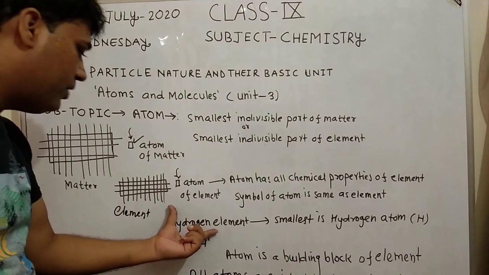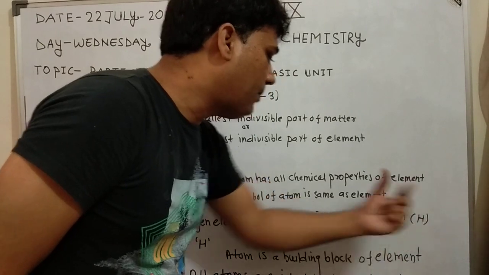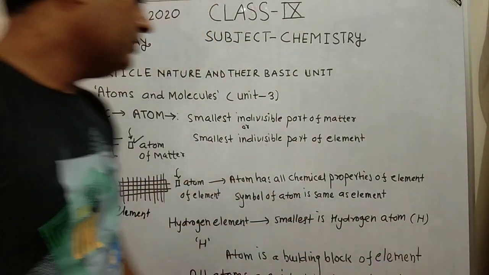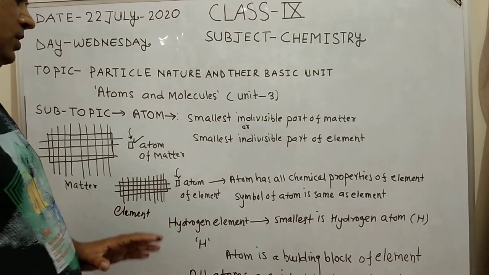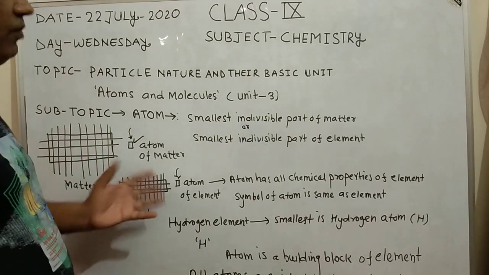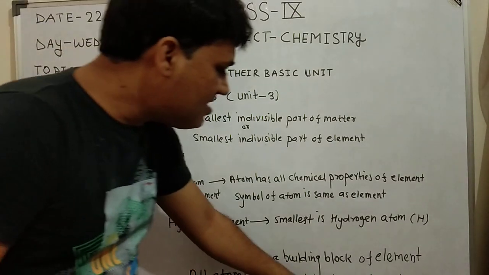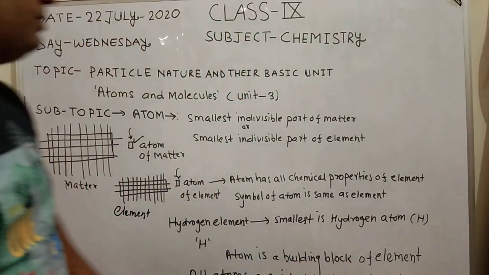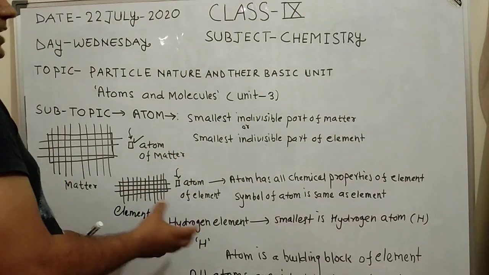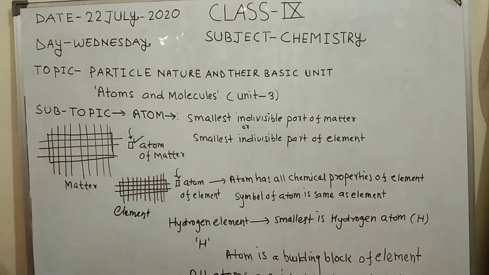Like the hydrogen element, the symbol is capital H. Hydrogen atom, the symbol is capital H. Atom is a building block of element, just like in biology, the cell is the smallest functional and fundamental unit of an organism. So all atoms are identical in an element. It means all atoms in an element have the same mass, same shape and same size.